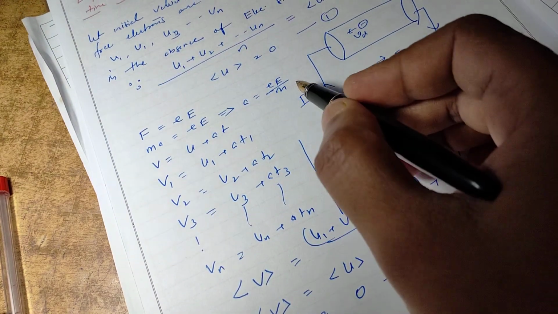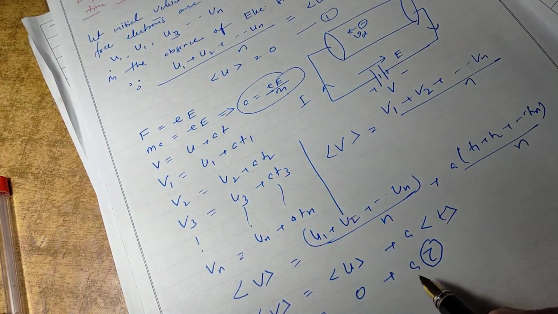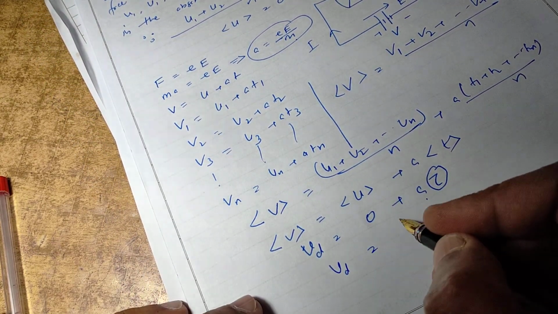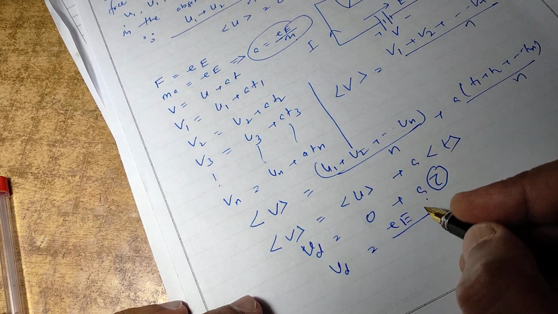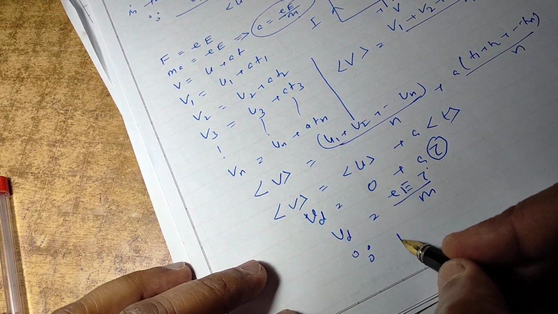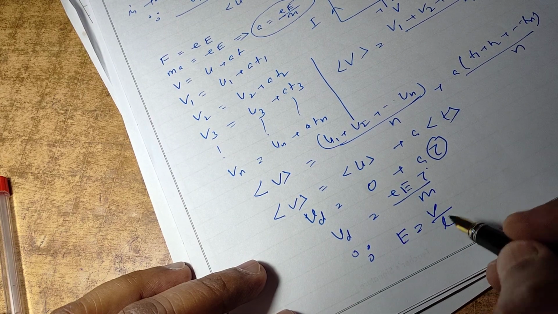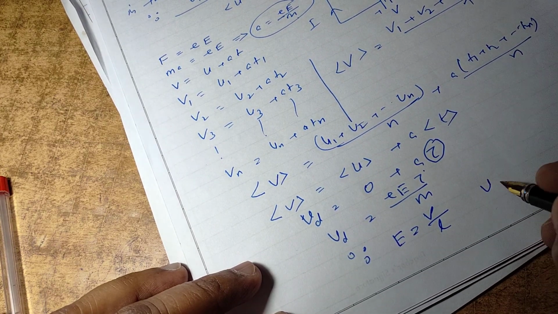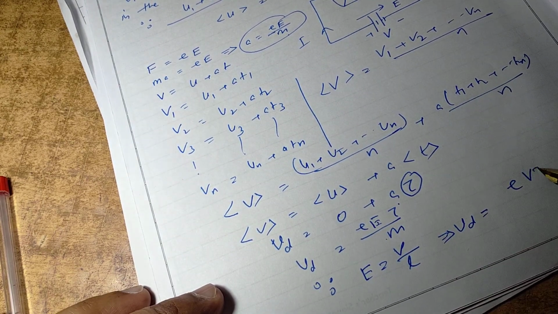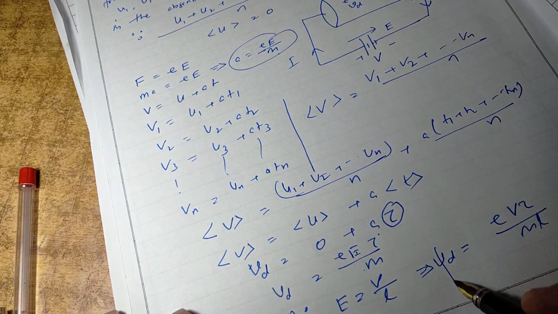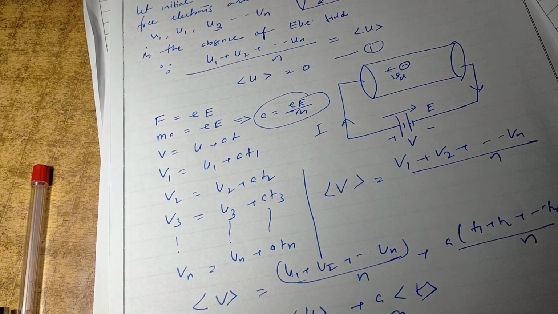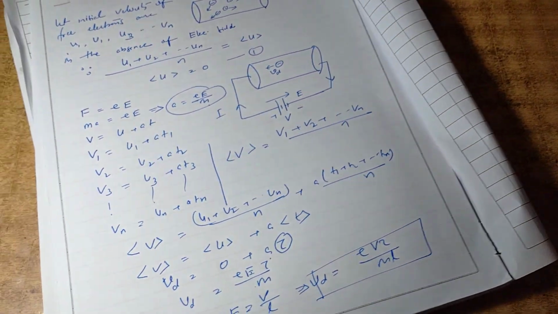So if I put a is equal to eE/m, Vd is equal to eEτ/m. Children, we know that E is equal to voltage upon length, so if I replace E, I can write Vd is equal to eVτ/ml. So this is the relation: Vd is equal to eVτ/ml. Okay, you can say the whole. Thank you.